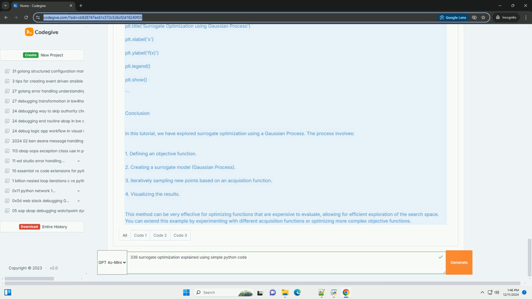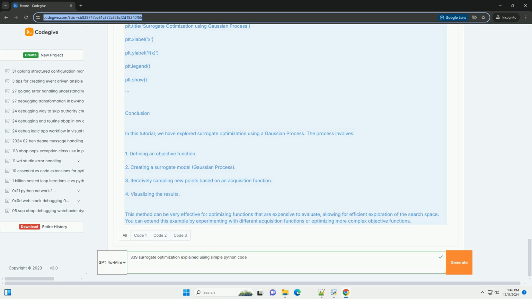plt.figure(figsize=(10, 5)). plt.plot(x_plot, y_plot, 'r', label='objective function'). plt.plot(x_plot, y_gp_mean, 'b', label='surrogate model mean'). plt.fill_between(x_plot.flatten(), y_gp_mean.flatten() - 1.96 * y_gp_std.flatten(), y_gp_mean.flatten() + 1.96 * y_gp_std.flatten(), alpha=0.2, color='blue', label='95% confidence interval').